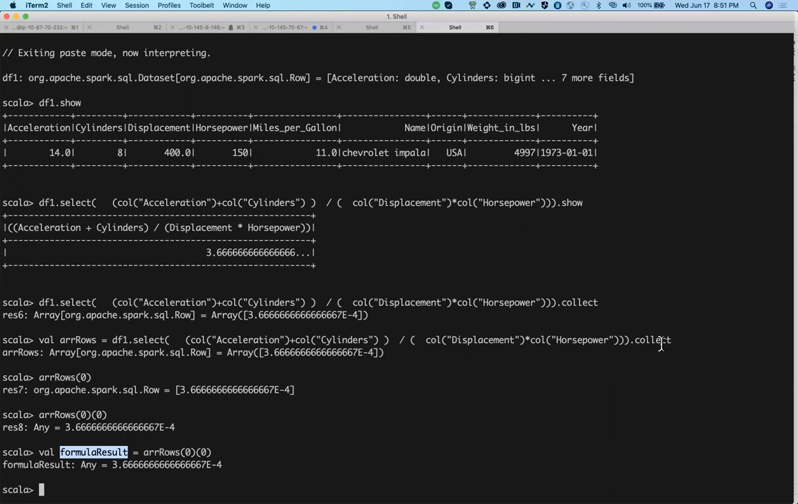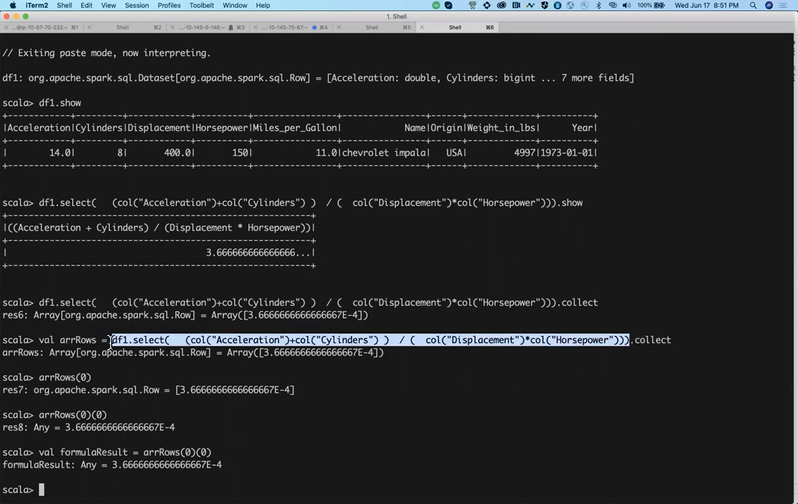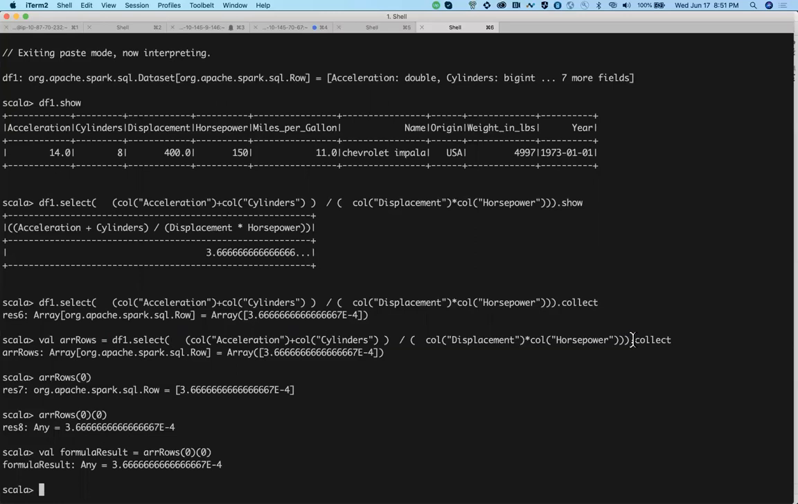So what I did is, this is your normal operation. When you do a collect, you have to put it in a variable, right? What is this variable? It's an array of rows. Now we want to choose the first row with the first value. So this is what I'm doing: first row with the first value.